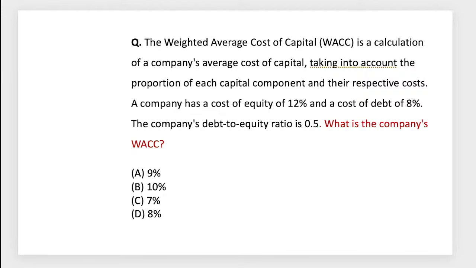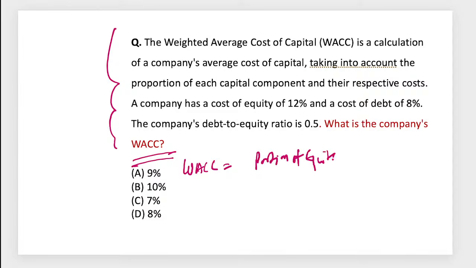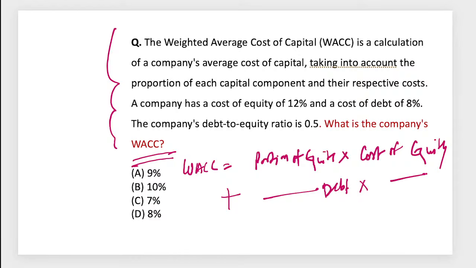So how do we calculate this? Your weighted average cost of capital is weighted cost of equity plus weighted cost of debt. So weighted average cost of capital is equal to portion of equity into cost of equity, right? Cost of equity you will always see is higher than the cost of debt, plus portion of debt into your cost of debt, right?